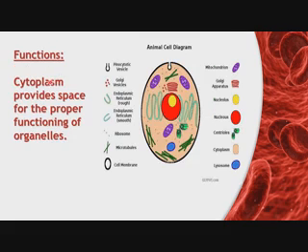Now the second important function of cytoplasm is that cytoplasm provides space for the proper functioning of the organelles. So all organelles are present in the cytoplasm, and it provides space for the functioning of these organelles. Look at these organelles: mitochondria, Golgi apparatus, nucleus, centrioles, lysosomes, microtubules, ribosomes, endoplasmic reticulum, Golgi vesicles. All these are cell organelles, and they are present in the cytoplasm, and cytoplasm provides space for the proper functioning of these organelles.